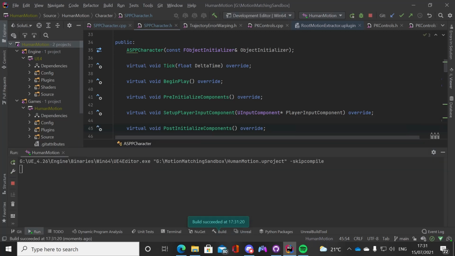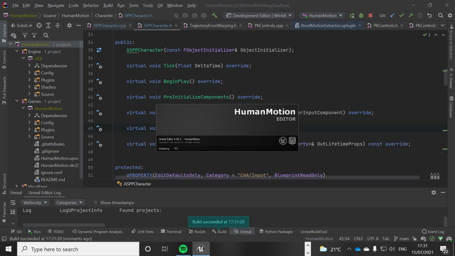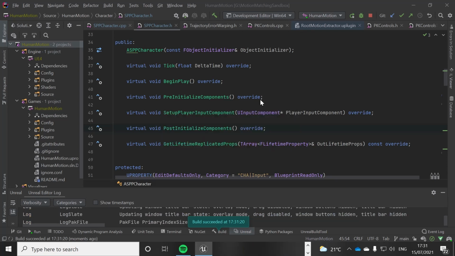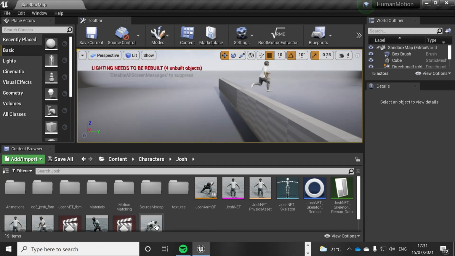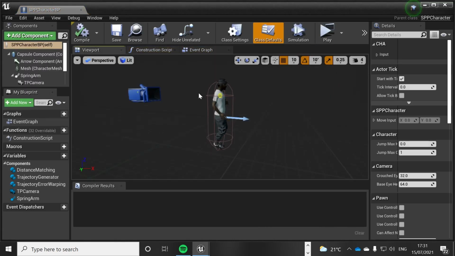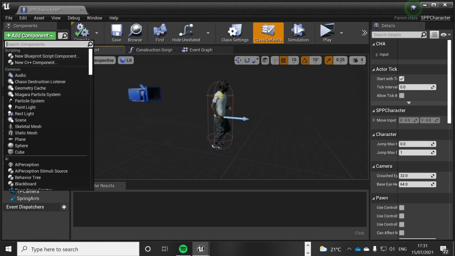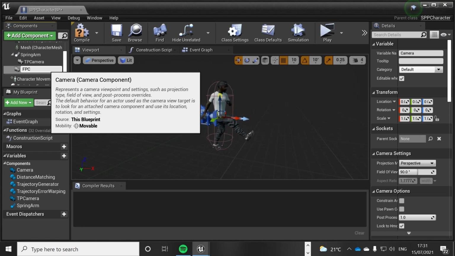Now we need to create a camera that's going to be our first person camera. We have a third person camera set up already, but we want the first person camera to be set up so that when we press a button or toggle into it, we can be in first person view. So what we're going to do is add a component here. It's going to be a camera component. I'm going to call this first person camera.